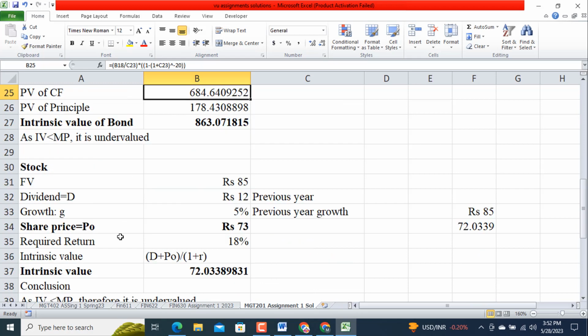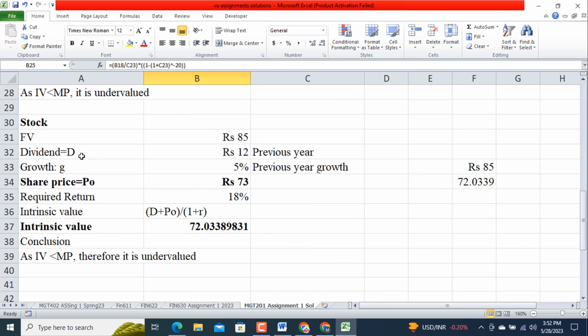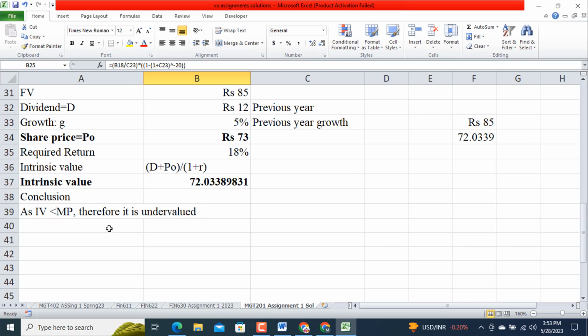Now come to the stock. Face value is ₹85. Dividend is equal to ₹12 previous year. Growth 5% previous year, as based on the information given in the statement. Share price currently in the market ₹73. Required rate of return is 18%. Intrinsic value is equal to D1 divided by R minus g. Intrinsic value is equal to 72.033, and it is also less than 73. So it is undervalued.